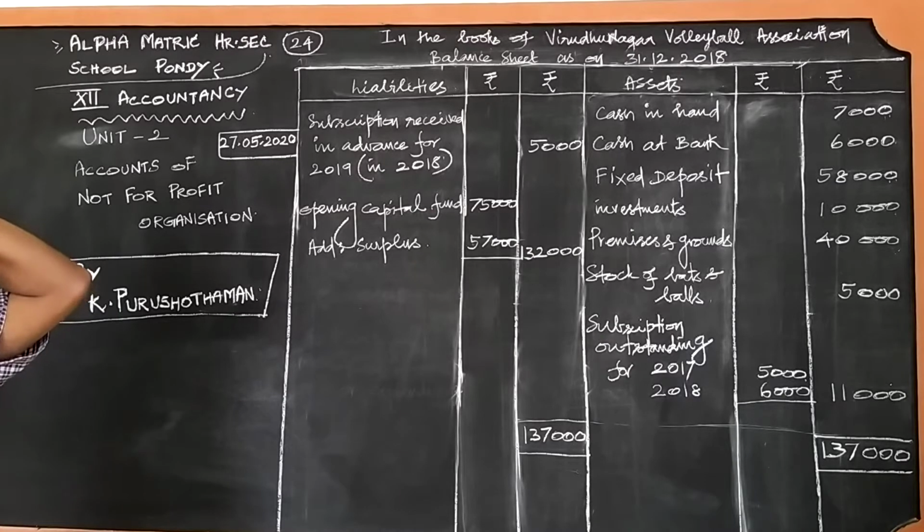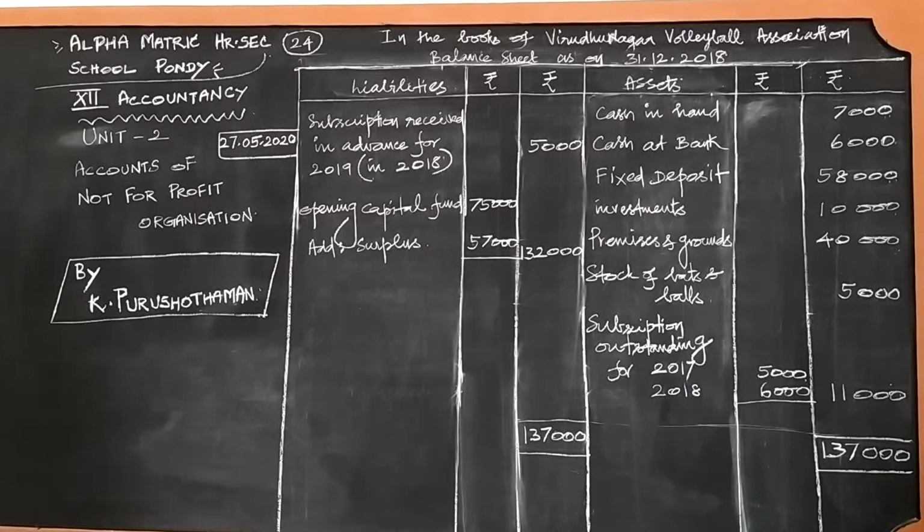And with that, there is only one more theory question. I have to give some ideas for it. What is it? What are the differences between income and expenditure account and receipts and payments account? This is an important question.